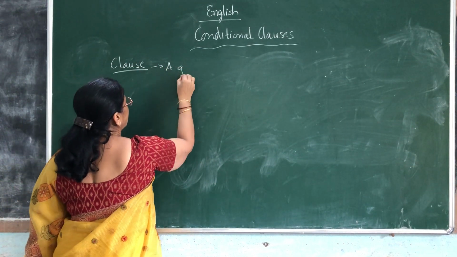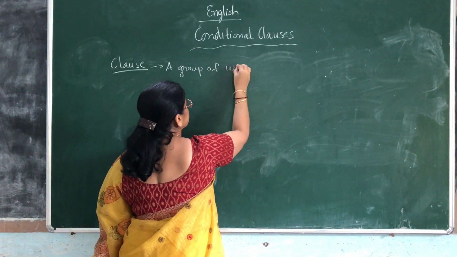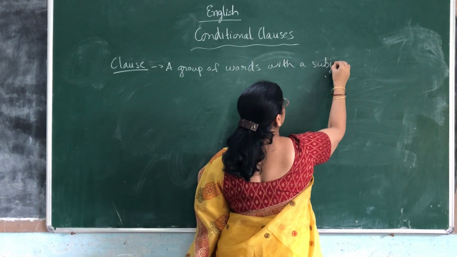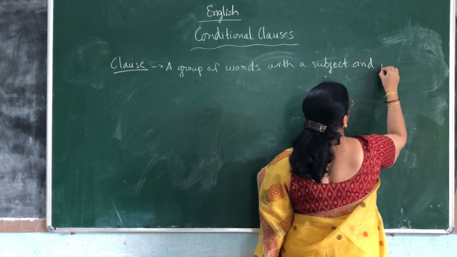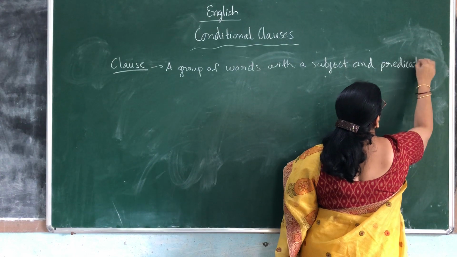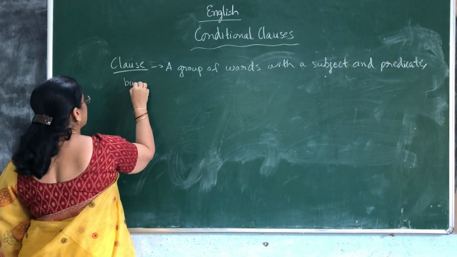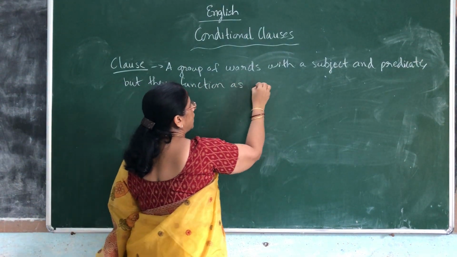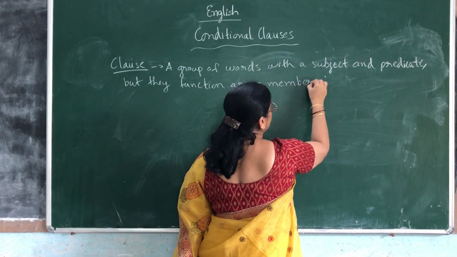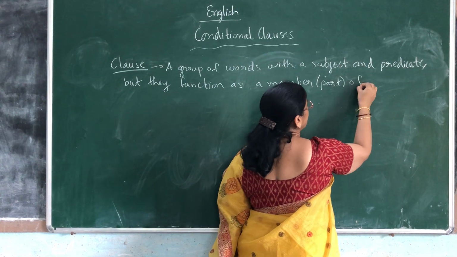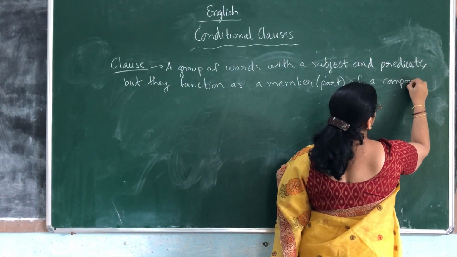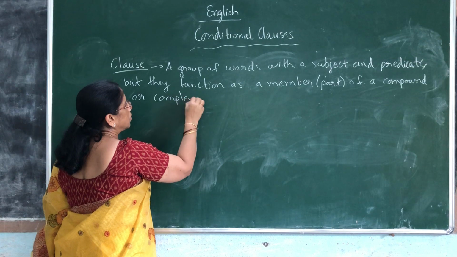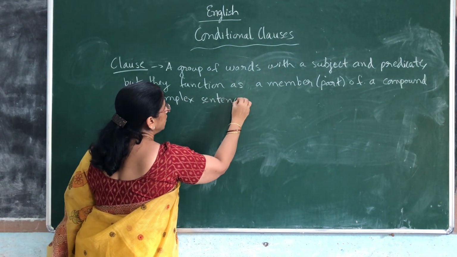So clause means a group of words with a subject and predicate, but they function as a member or part of a compound or complex sentence. Is it clear children? Now let us see an example.